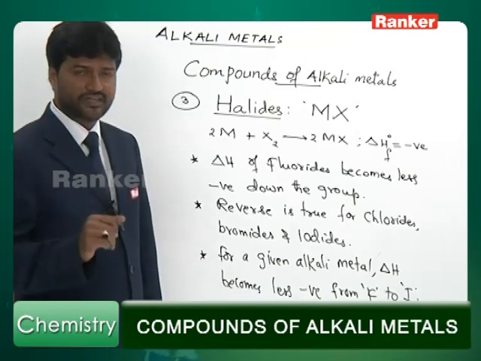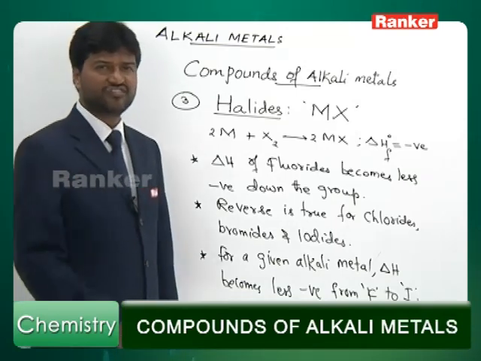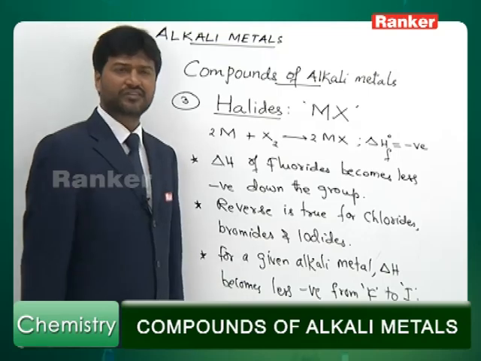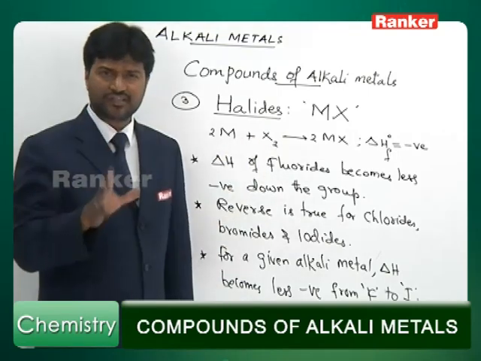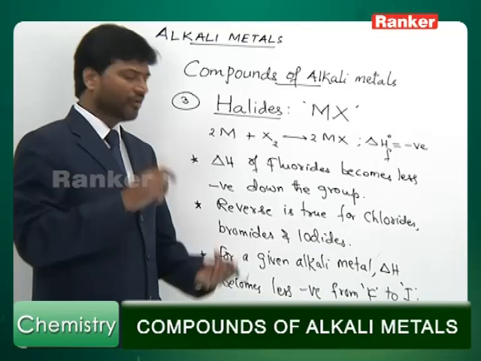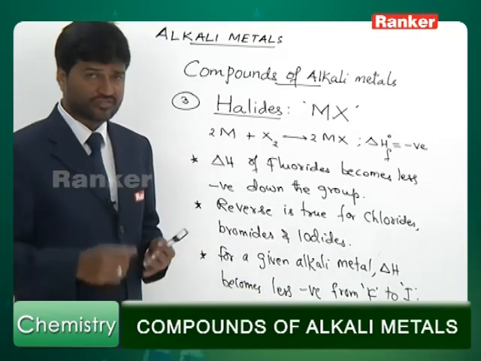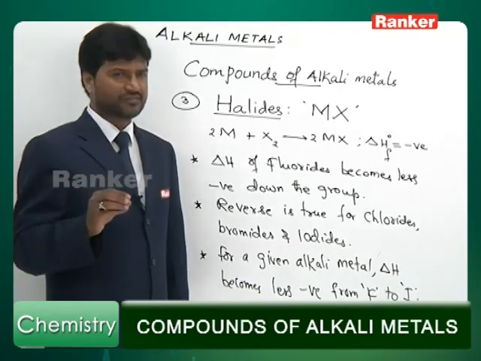All alkali metal halides have face-centered cubic lattice structure. Cesium halides have body-centered cubic lattice structure. The reaction is exothermic in all the cases, but the heat produced not only depends upon the nature of alkali metal, it also depends upon the nature of halogen.